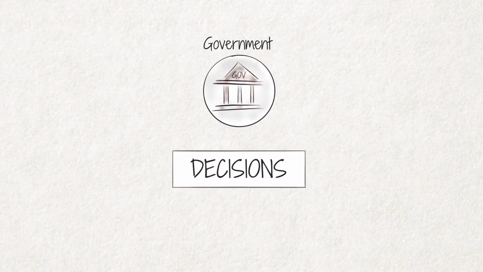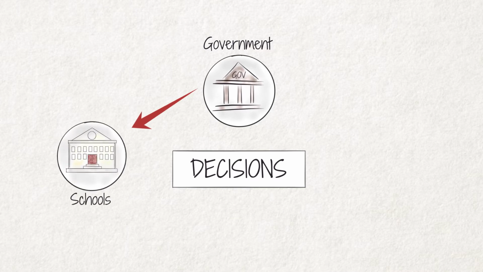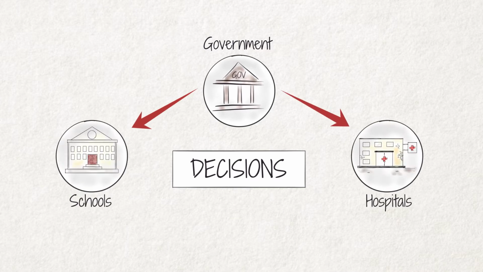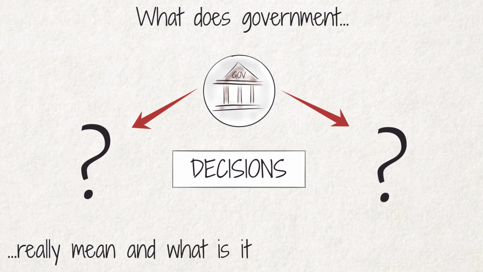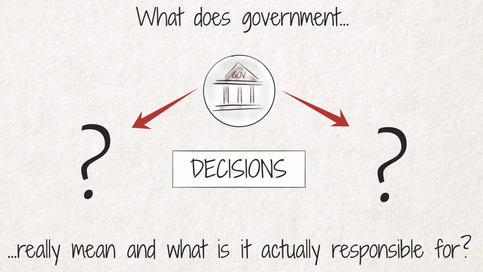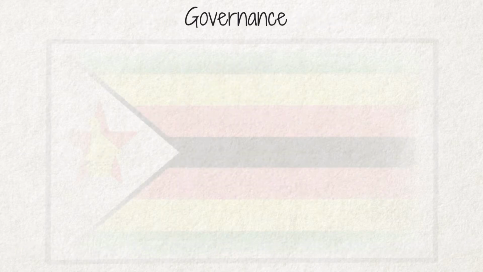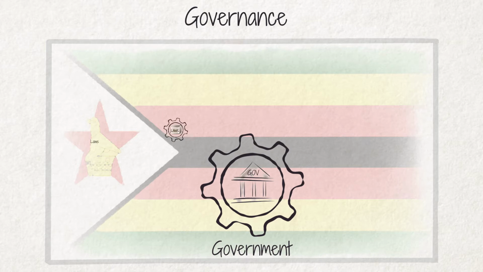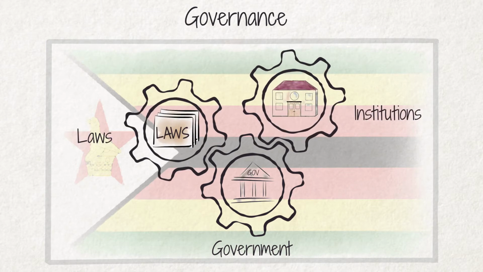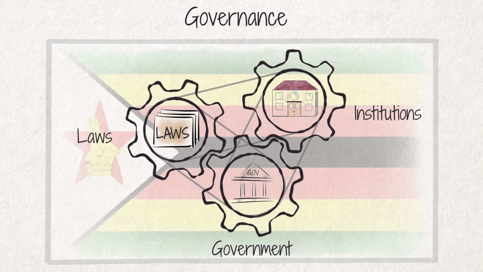We often hear that the government makes all the decisions or that the government will build schools and hospitals. But do we know what government really means and what it is actually responsible for? Governance is the form or system of rule by which a state or nation is organized and governed. This happens through a system made up of laws and institutions.